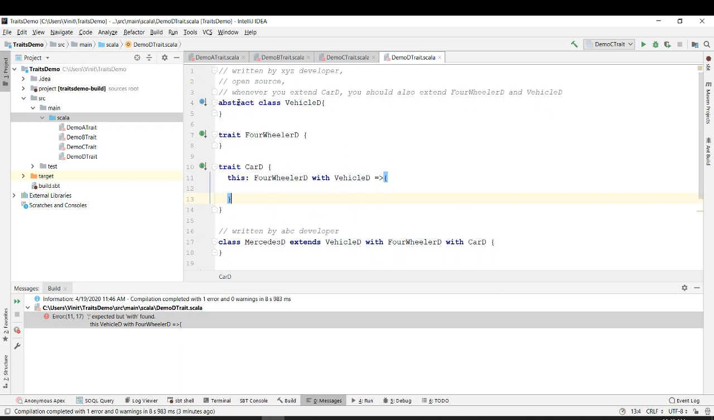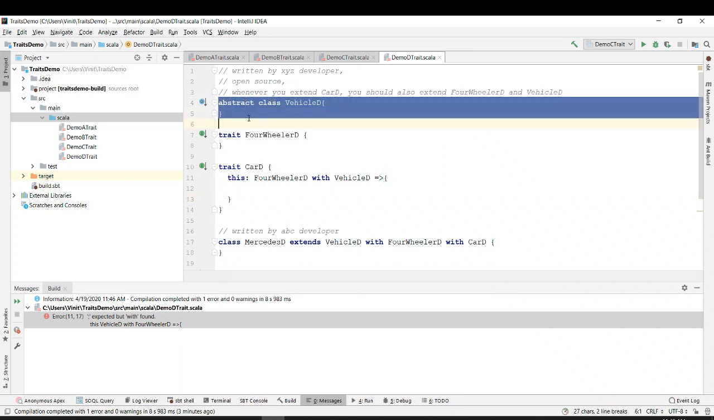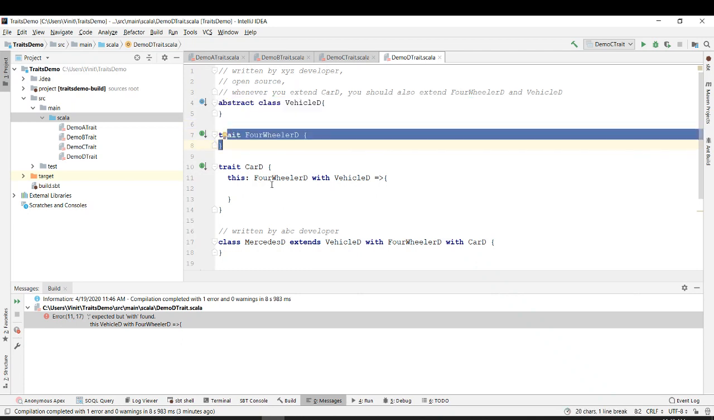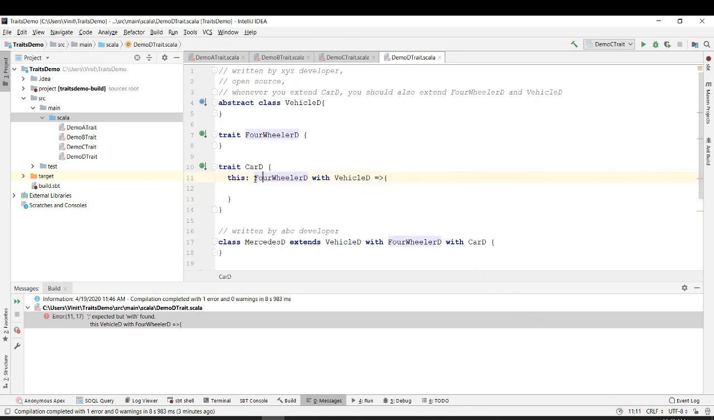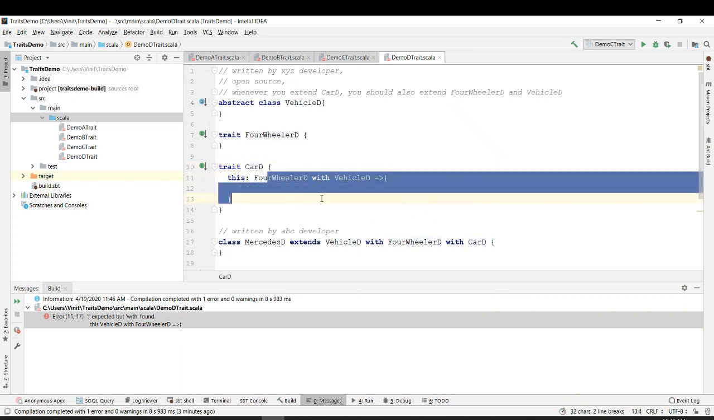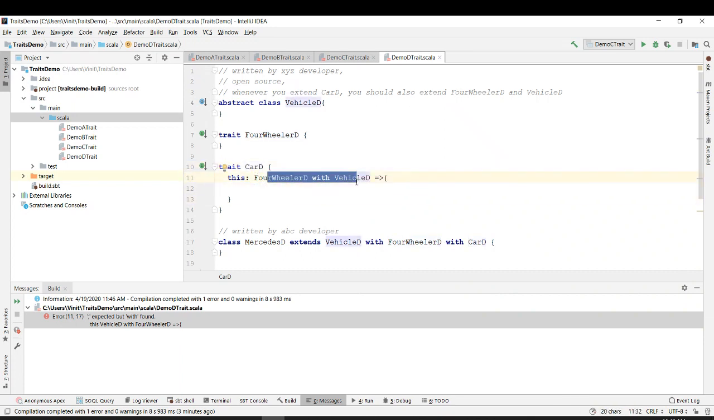So let's just revise. What we did was abstract class. This was the abstract class that we made. Then this was the trait four wheeler D. There was another trait, car D. And what it says is that whenever you want to extend this car D, you also need to extend four wheeler D and vehicle D, right? Whenever you want to extend car D, you also need to extend these two.